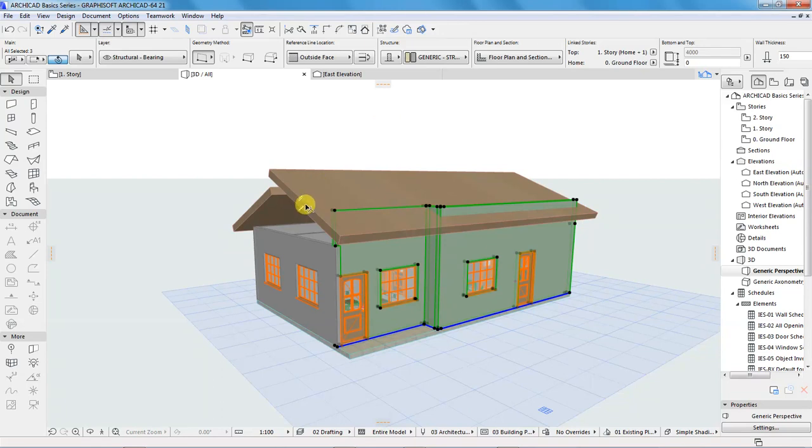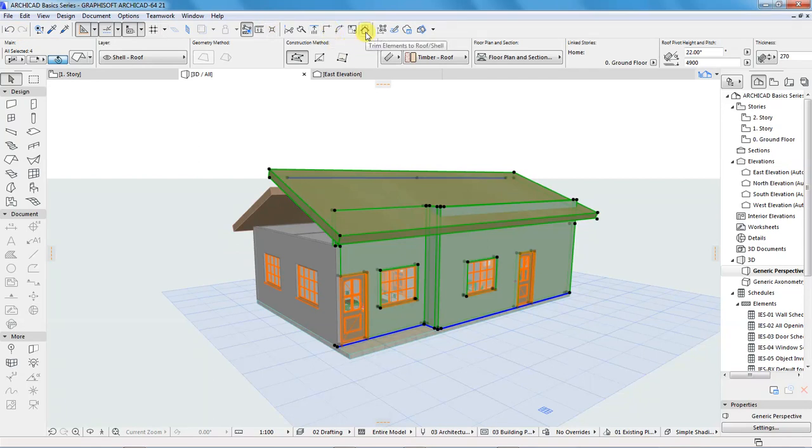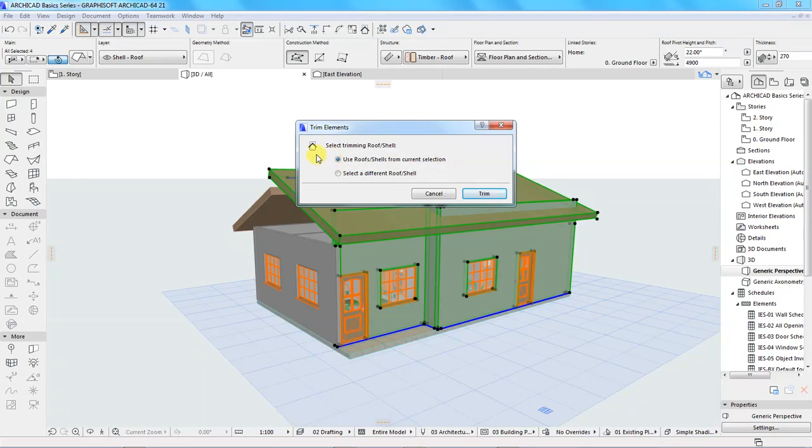So I'll select the roof and make sure also the 3 walls are selected, and then up here in this ribbon you will see an icon that looks like a house or the gable side of a wall and a roof. If you hover over it using your mouse, you will see it is written trim elements to roof or shell. So click on that.